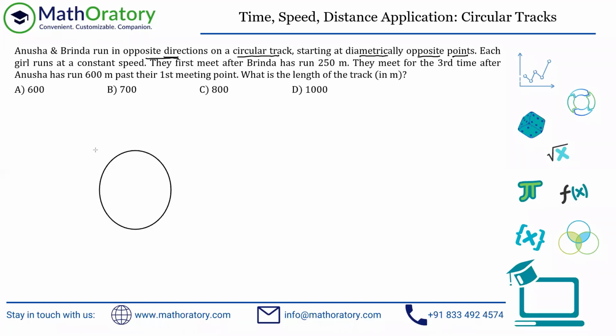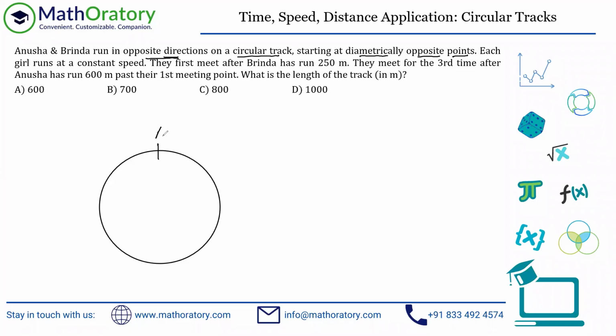So for example, let's say this is roughly the circular track. If A starts from somewhere here, B is going to start from the diametrically opposite point. Again, a rough thing, but yeah, this is the idea, right? And also they're moving in opposite directions. So let me just mark that somehow. Let's say A is moving in this direction, that is clockwise, and B is moving in this direction, that is anti-clockwise. That doesn't matter, I've just taken anything. Anyhow, each girl runs at a constant speed. Great. So they have a uniform speed for themselves.